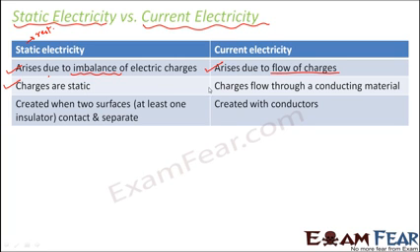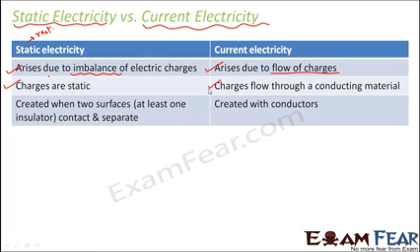But when we talk about current electricity, charges flow through a conducting material. So again, we have good conductors of electricity. We also have poor conductors of electricity. If you look at the good conductors, they allow electricity to pass through them. That is, they allow the flow of charges through them. So charges keep flowing through that conductor, whether it is a metal wire or a wood. So all these are good conductors. So charges keep on flowing through these objects. So charges do not accumulate on their surface.